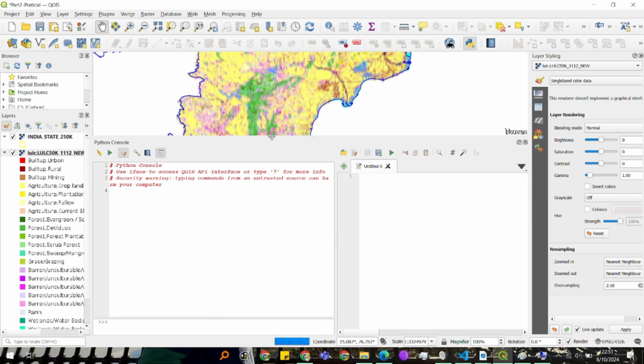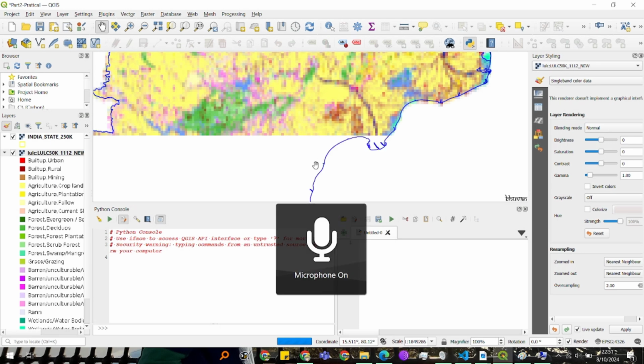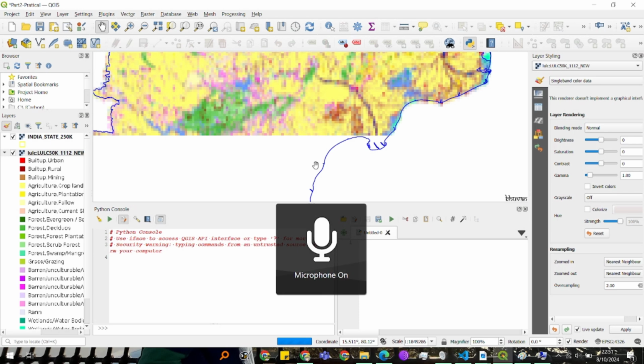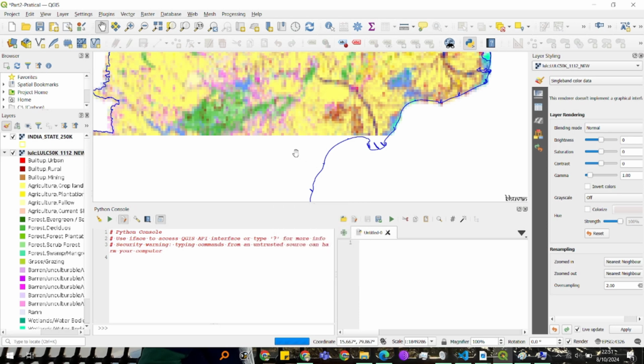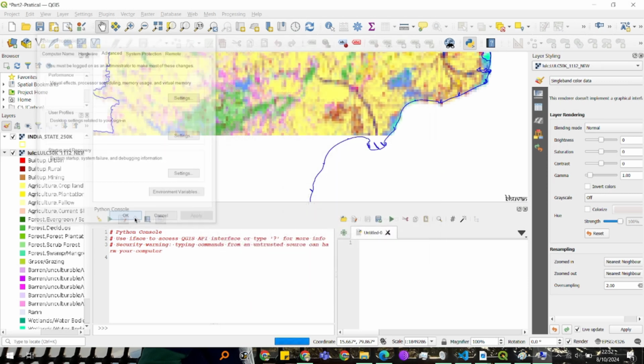There are some libraries that support QGIS, and you need to import those libraries in order to work with them in the Python script, right? You would also need to add your QGIS installation path to the system environment variable in the path section. All these Python scripts folders also you have to add. Please note this down. I will also put it in the description and on the website. After you put all these paths, then only the script will run.